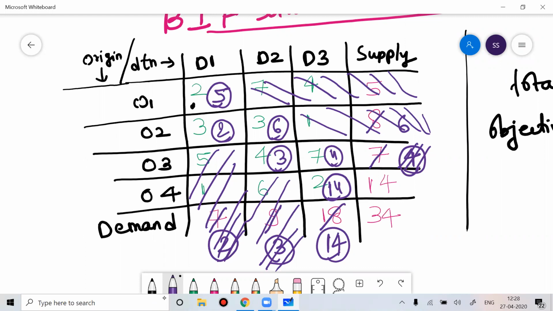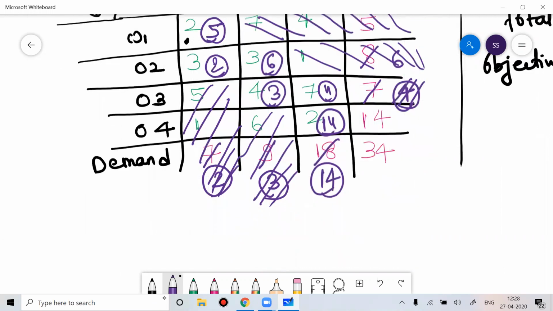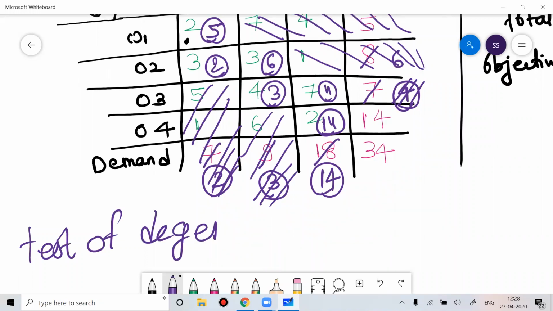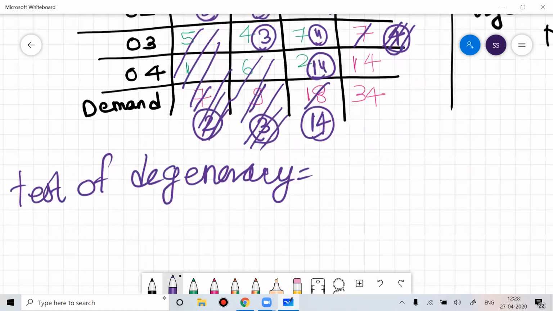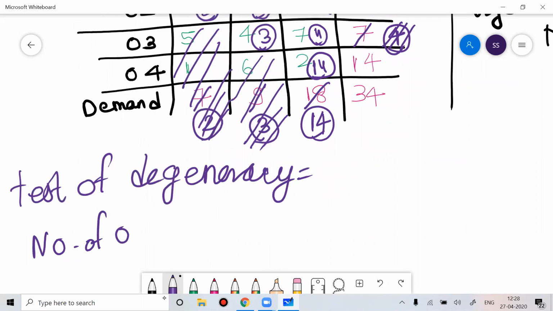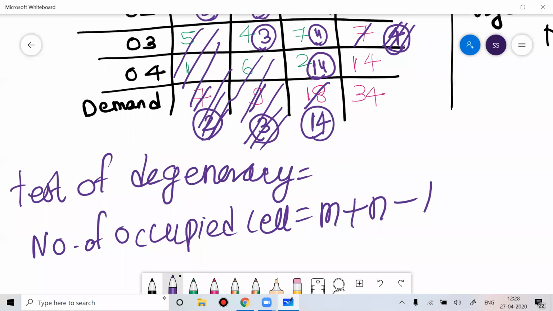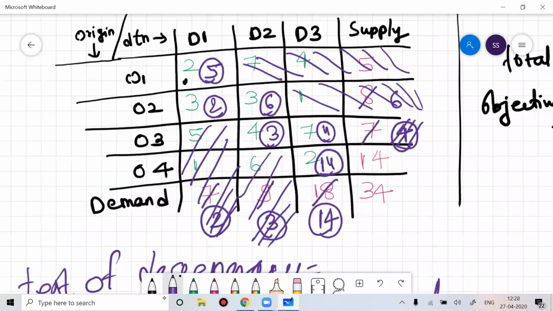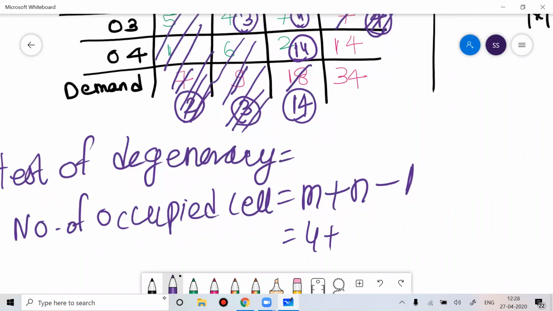So now if we do the test of optimality, the test of non-degeneracy, the test of non-degeneracy says that the number of occupied cells should be equal to number of rows plus number of columns minus 1. So if you see here, 4 rows are there and 3 columns are there, so it should be equal to 6. The number of occupied cells should be 6.